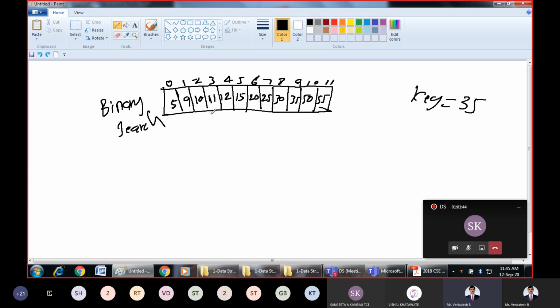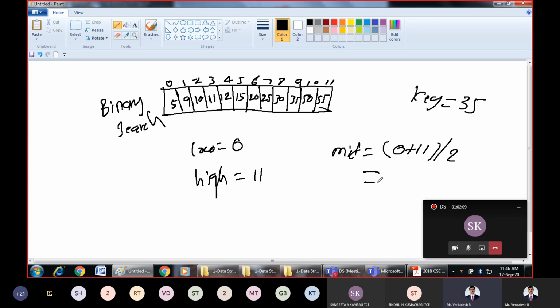What we do here is first we open the middle element. How do you get the middle index? The low index is 0 and the high index is 11. How do you find the middle index? The middle index is given by 0 plus 11 divided by 2. 11 divided by 2 is 5.5, but we eliminate the fractional part. So the middle index is 5.